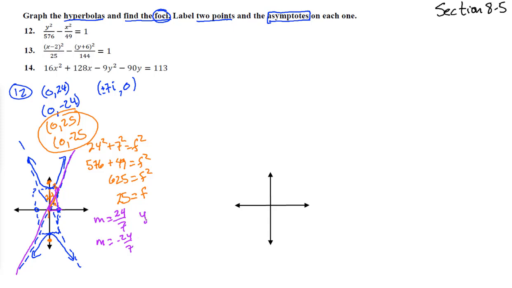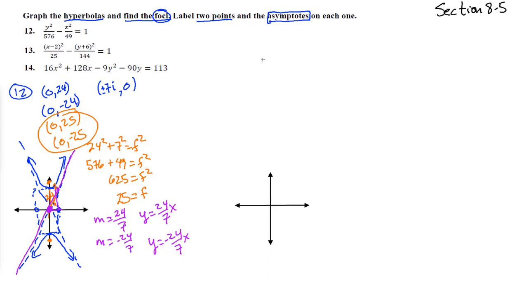So now we have y equals 24 sevenths x plus b, and we know it goes through that center circle 0, 0. So that is the asymptote going up, and the other one is y equals negative 24 sevenths x, headed down. And really why this is helpful is you can stick in points such as x is 10 or x is 20 or x is 30 and then compute this whole thing. But this asymptote means we're getting closer and closer to just sticking in this line. If you stick in a 10 here, boom, there's your y value. That's very, very close to what you would be. All right, let's do number 13.